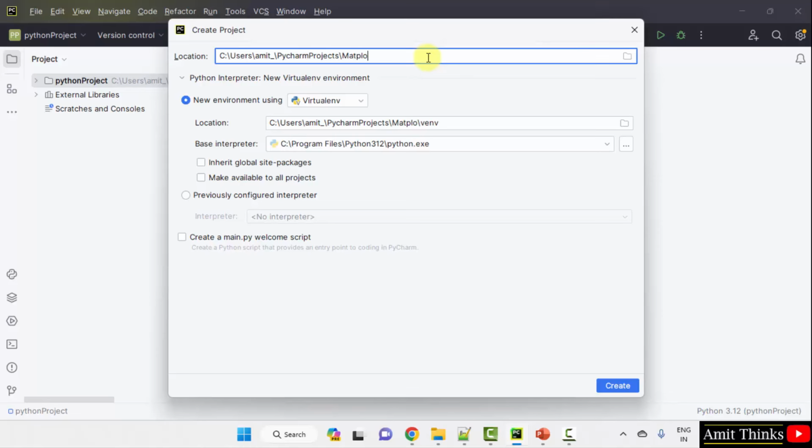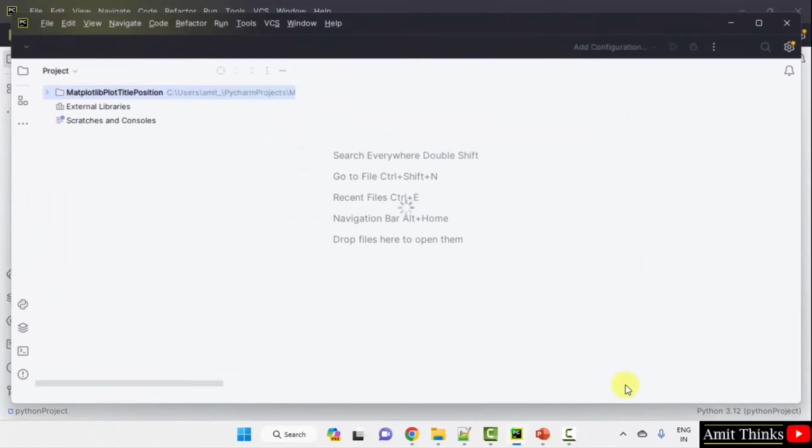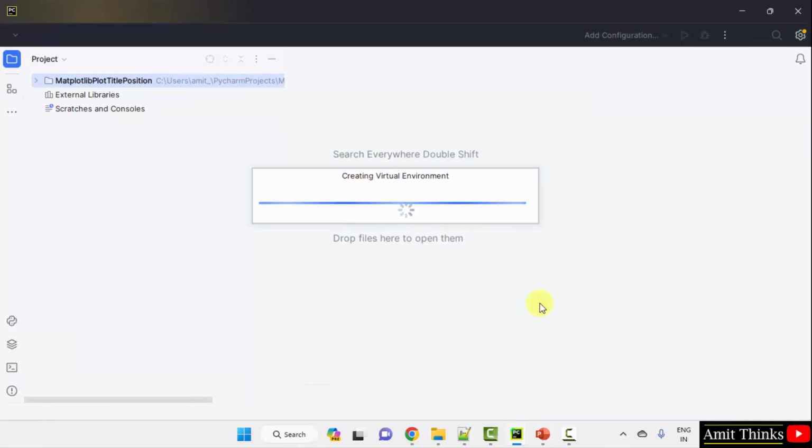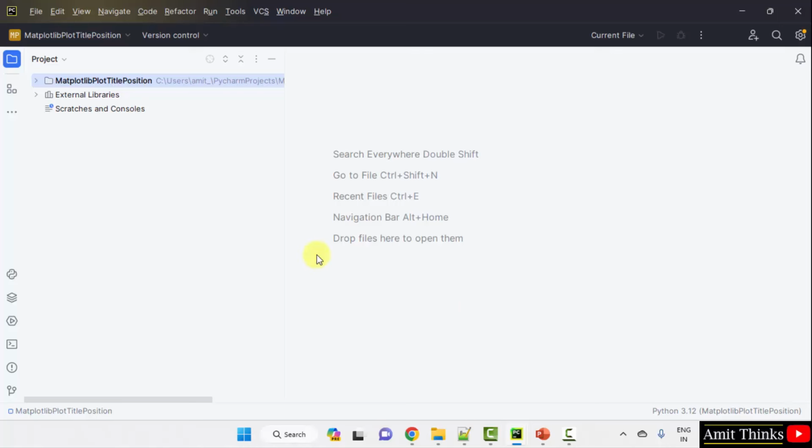Add the project name. You can add any name. Now the project will get saved in the following location. Click Create. We have created the project.